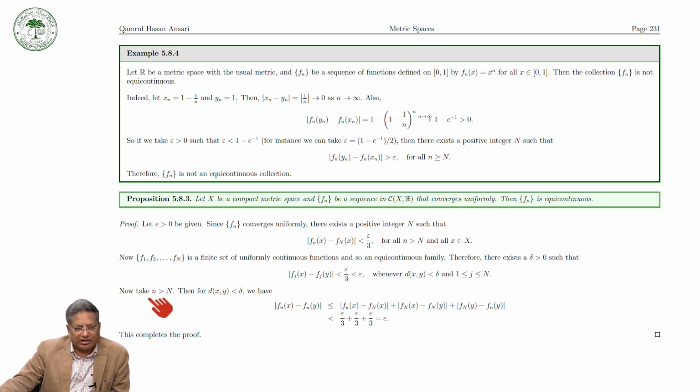Now take small n greater than capital N. Then for all x and y such that d(x, y) is less than delta, we have |Fn(x) minus Fn(y)| less than or equal to the sum of three terms, and each term is less than epsilon by 2, so the whole thing is less than epsilon, and therefore Fn is equicontinuous.